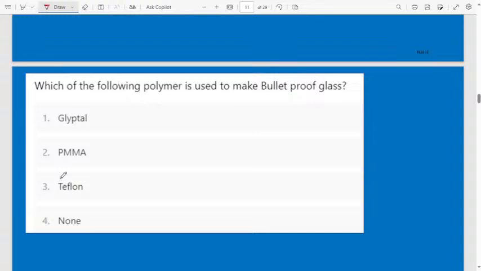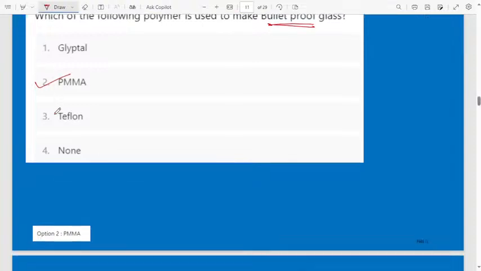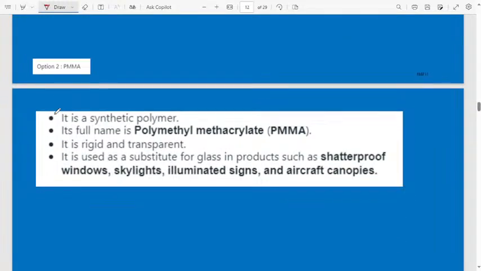Next question. Which of the following polymers is used to make bulletproof glass? Which polymer do we use to make bulletproof glass? First option is Kevlar. Second option is PMMA. Third one is Teflon. Fourth one is none. The correct answer for this question is PMMA. Let us study in detail what is meant by PMMA.